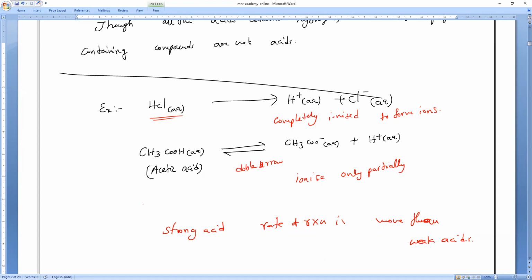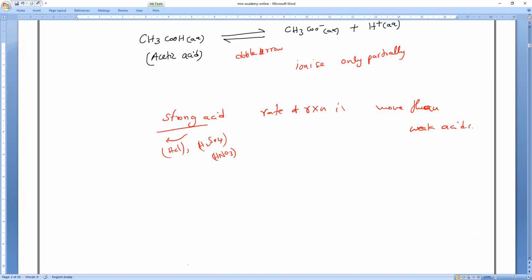Now, what are examples of strong acids? HCl, H2SO4, nitric acid. What is the nitric acid formula? HNO3. Now for weak acids, including carbonic acid, you can take acetic acid or the majority of organic acids. Carbonic acid, even though it is a mineral acid, is a weak acid.